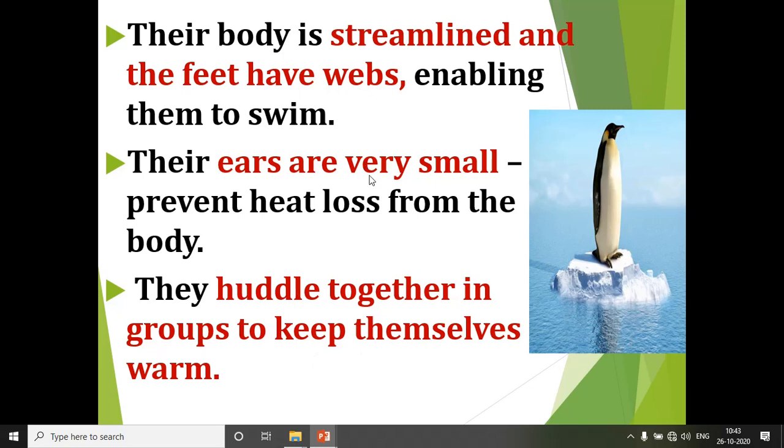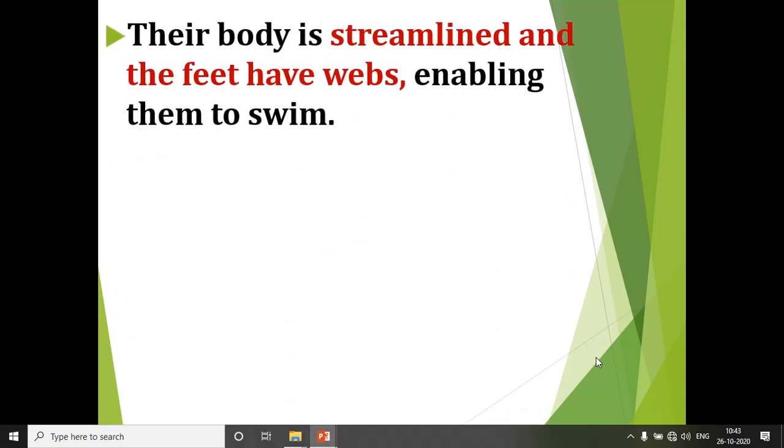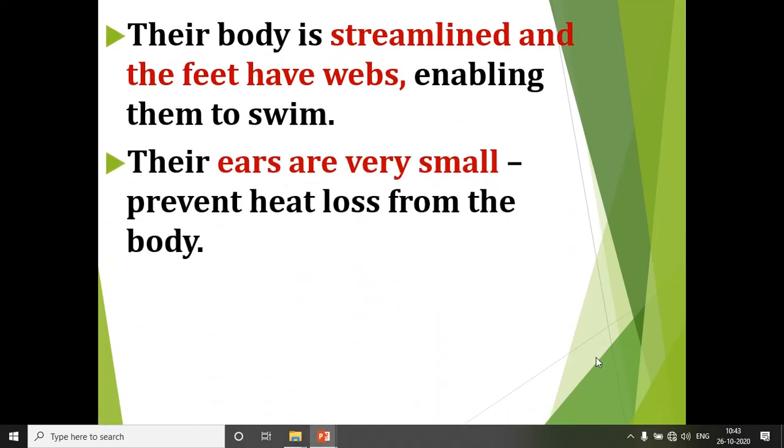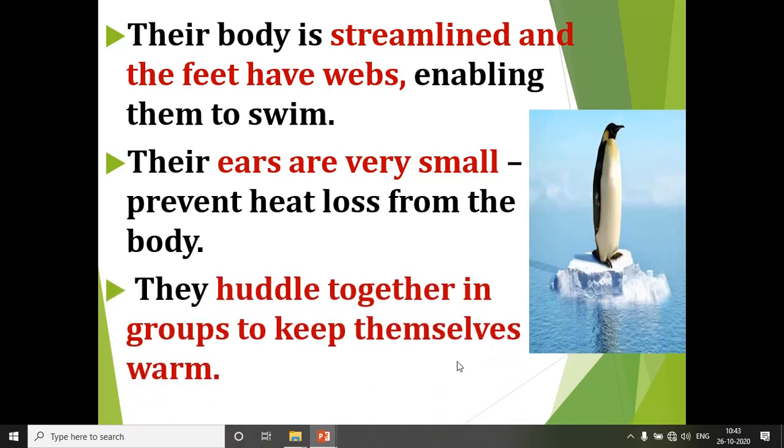Okay, so these are certain characters of penguins which made them survive in the polar region. First we have seen that they are flightless birds and their white color merges with the white snow which helps them to camouflage. Then they have thick skin and a thick layer of fat which help them stay warm in the extreme climate, and their body is streamlined and the feet have webs which enable them to swim. Then their ears are also very small which prevents heat loss from their body, and they huddle together in groups to keep themselves warm.